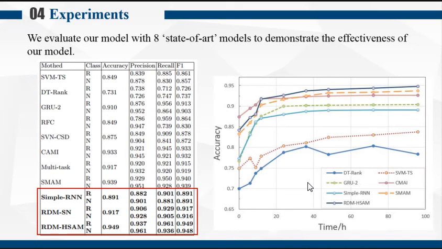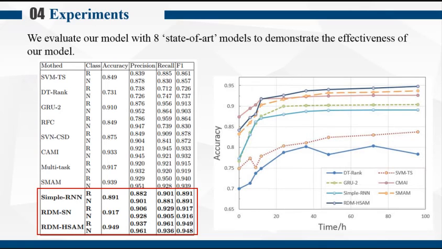These three models are our model and its variants. Simple RNN is a model that only contains the rumor module. The output of the rumor module is put into a fully connected layer and a softmax layer to detect rumors. RDM-SN is a model without the attention module. RDM-HSAN is a model containing the stance module, attention module, rumor module, and integrate module.